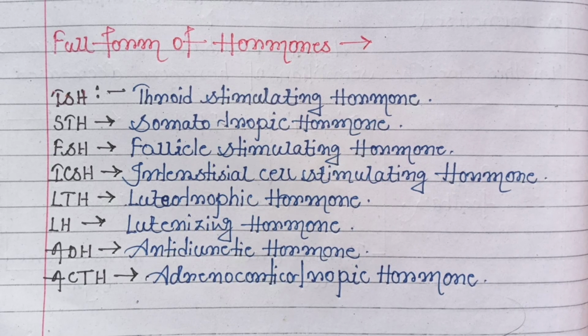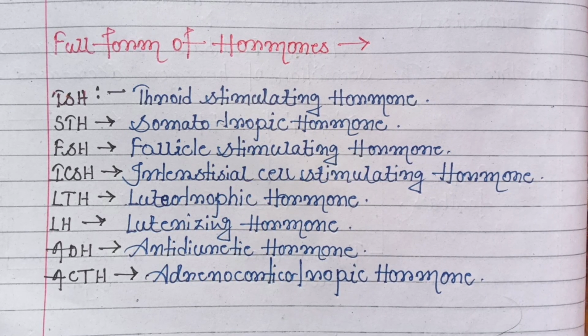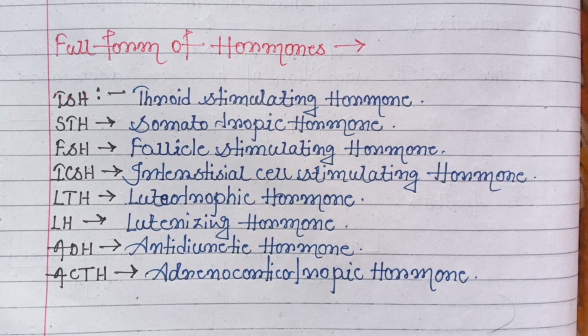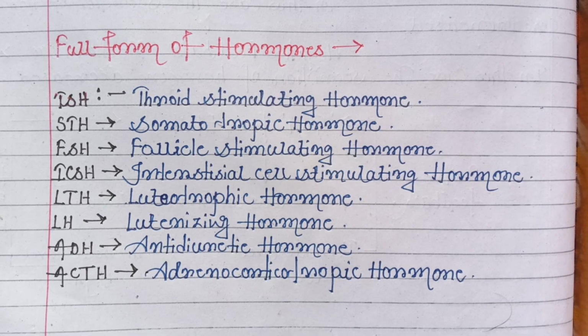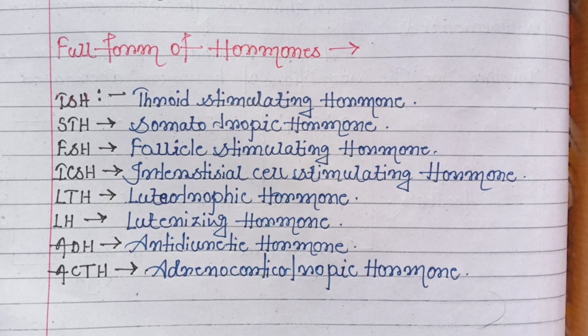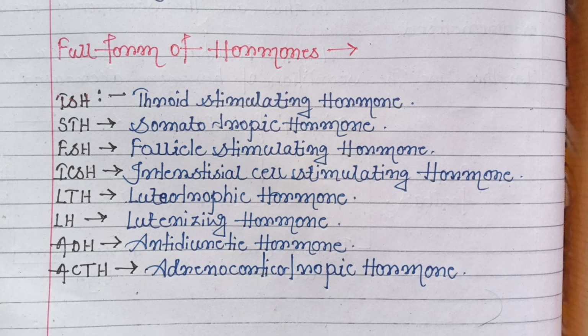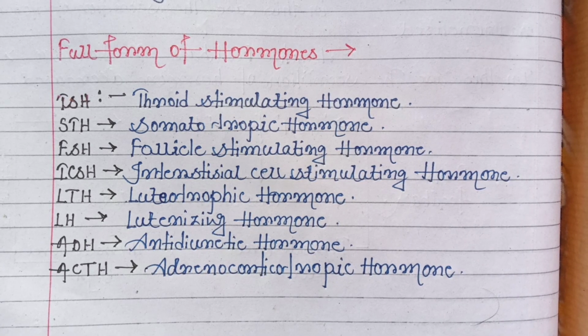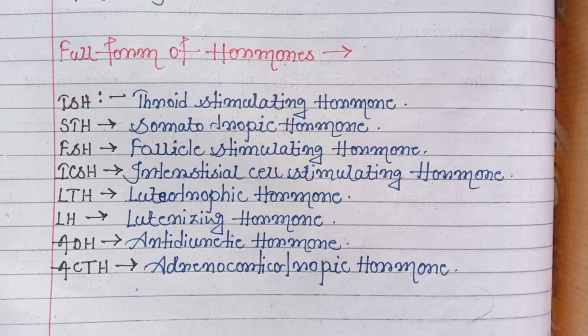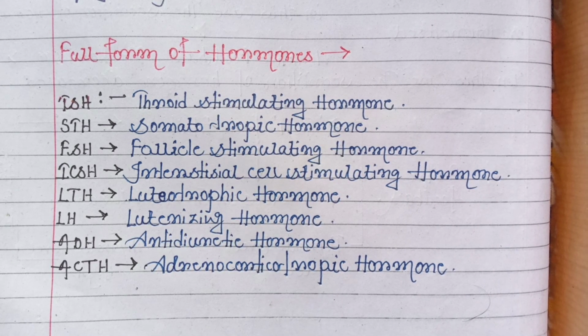Next FSH, that is follicle stimulating hormone. ICSH, that is interstitial cell stimulating hormone. LTH, that is luteotropic hormone. LH, luteinizing hormone. ADH, antidiuretic hormone. ACTH, adrenocorticotropic hormone.